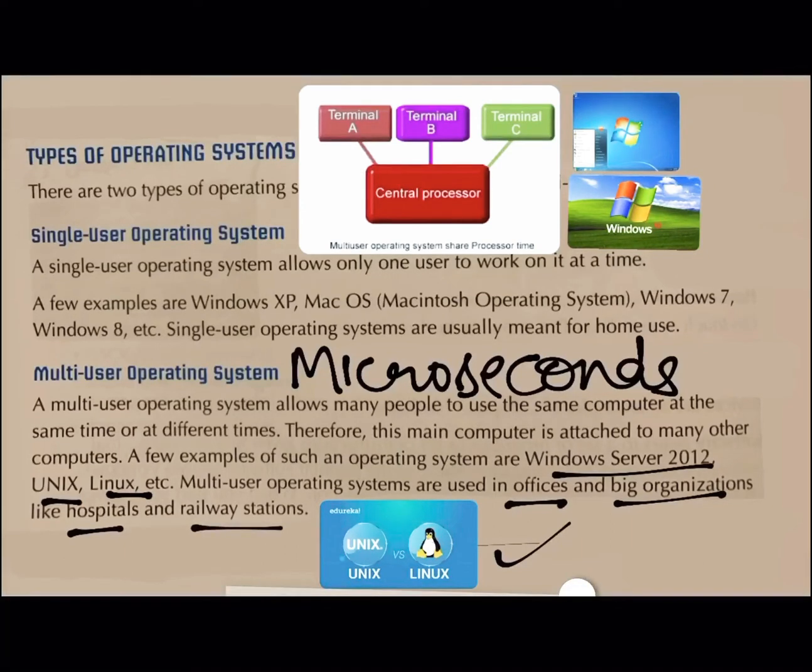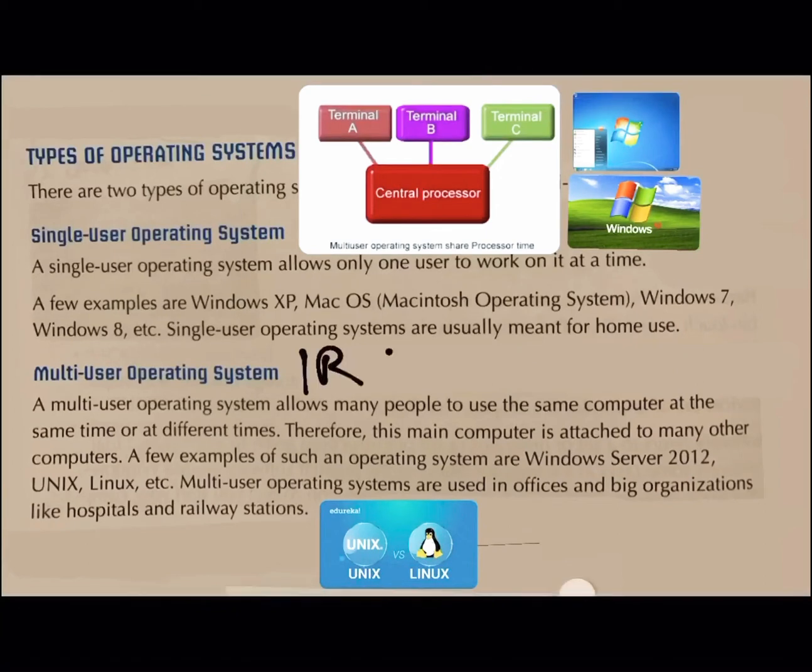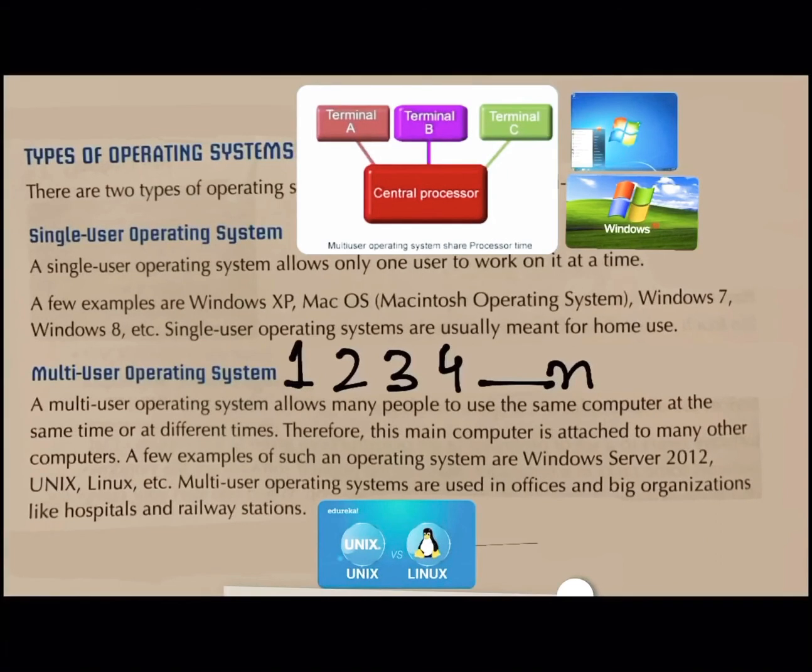Okay, in order to book a ticket in railway station, what do we have to do? We all go to IRCTC, right? यहाँ पे एक single server है, okay? That is called central processor as shown in the example or figure above. इसमें क्या होता है? Multiple users, for example user number 1, 2, 3, 4, so on up to n number of users, they can access the server of IRCTC, okay, in order to book their railway ticket.